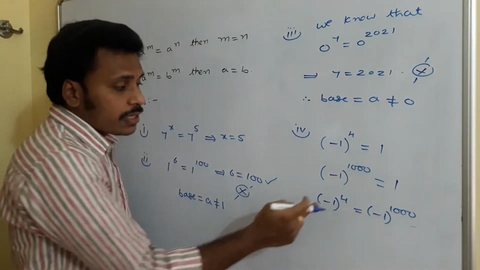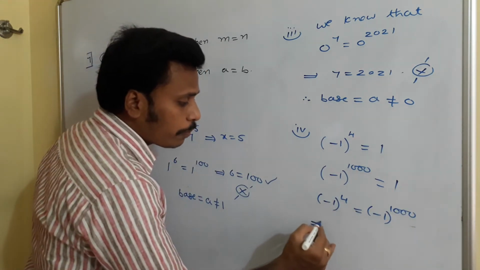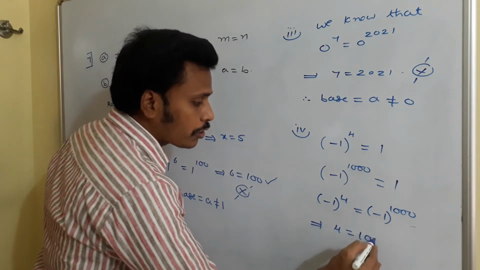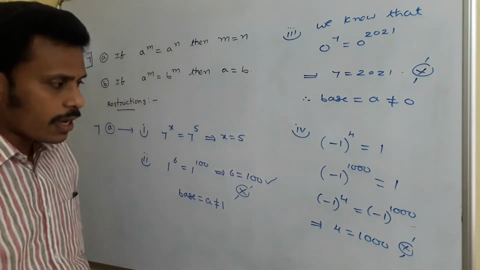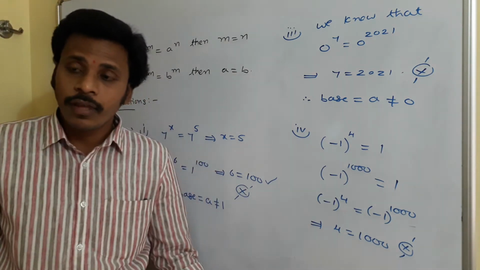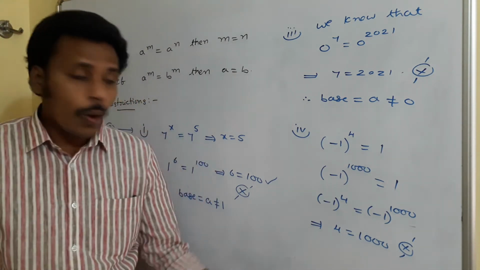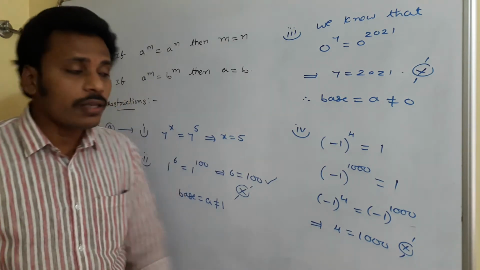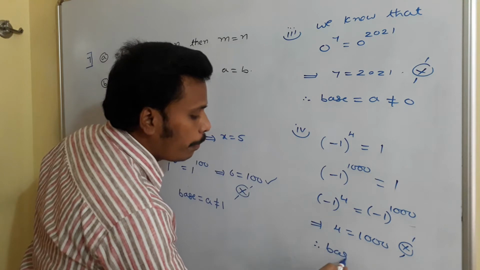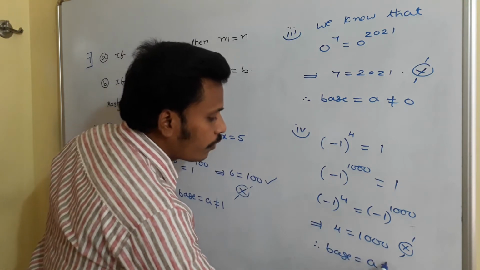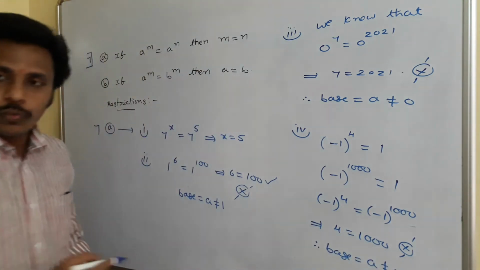But since the base is equal, we need to equalize the powers. That implies 4 is equal to 1000. But this is again a wrong idea, right? I have 4 apples in my bag and my friend has 1000 apples. Are they both the same? No. Why does this contradiction arise? Because I am taking the base as minus 1. Therefore, the base a should be not equal to minus 1.